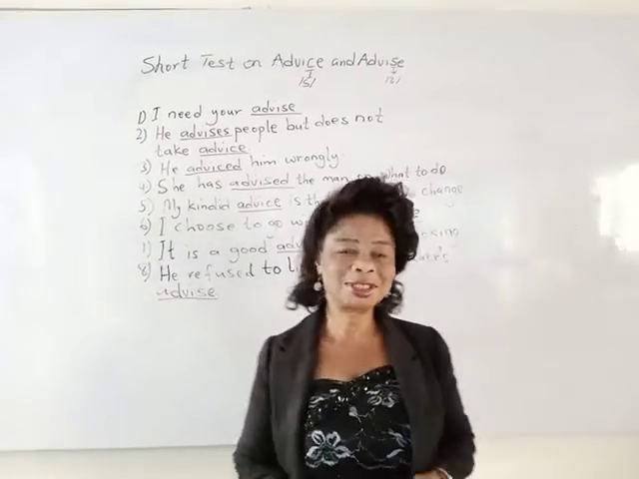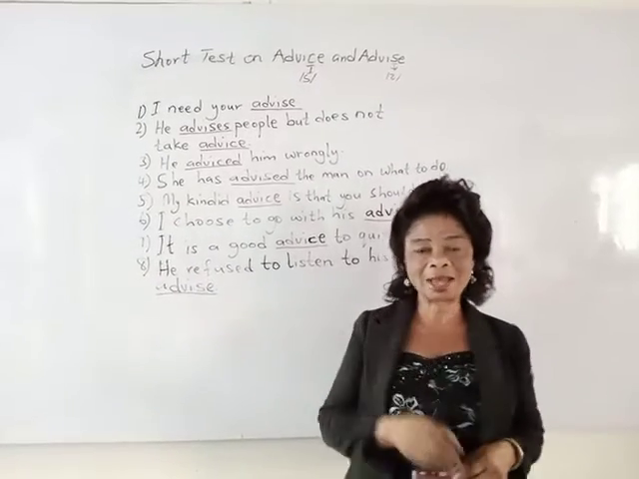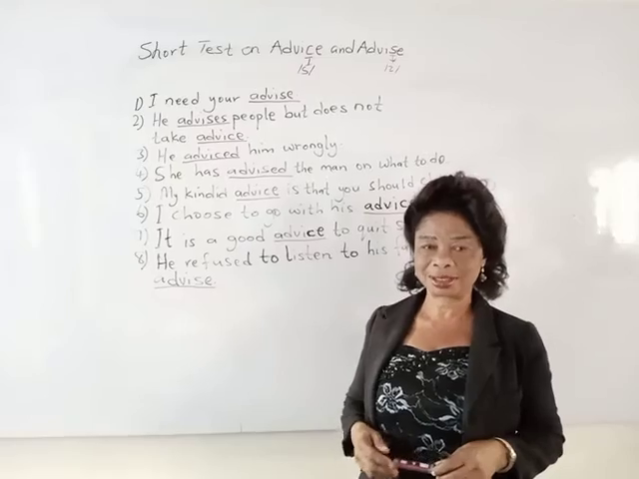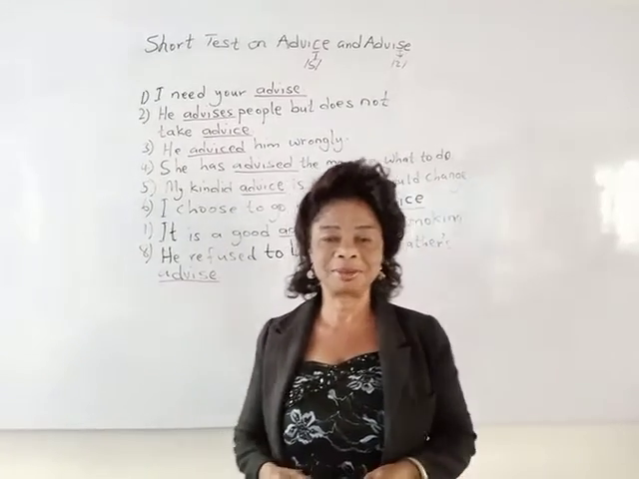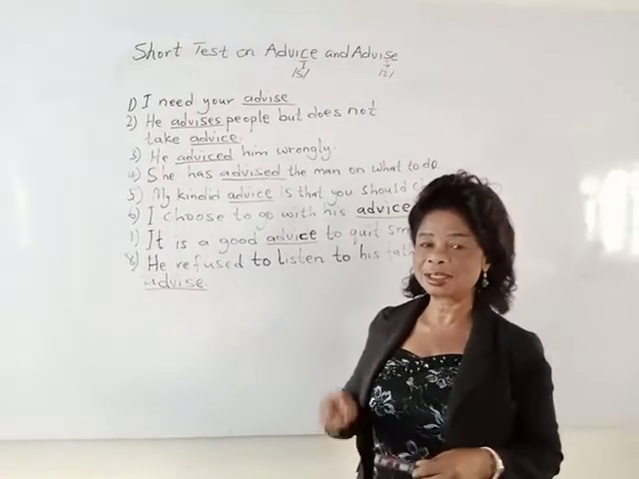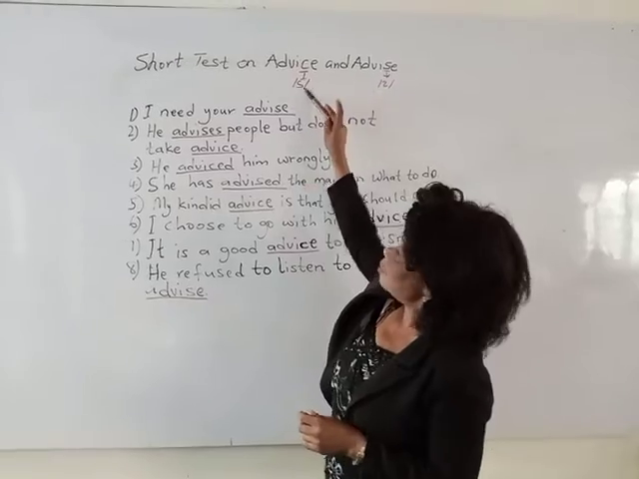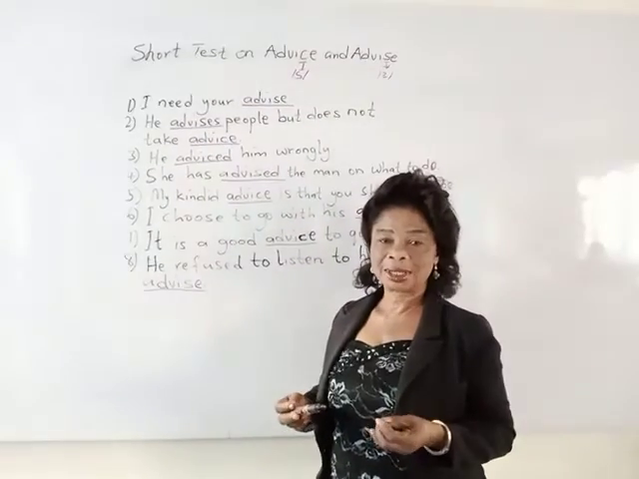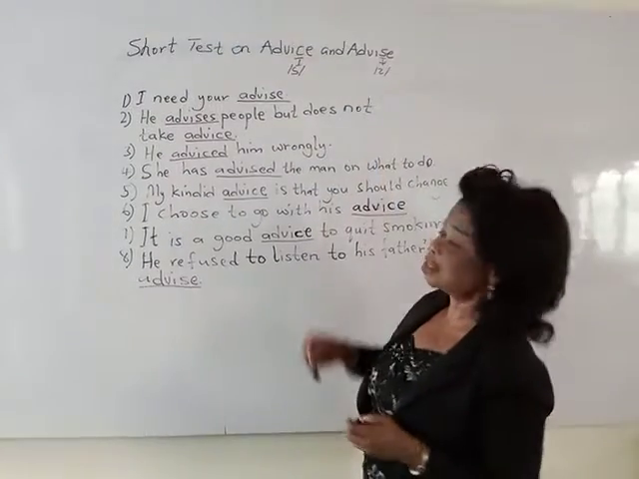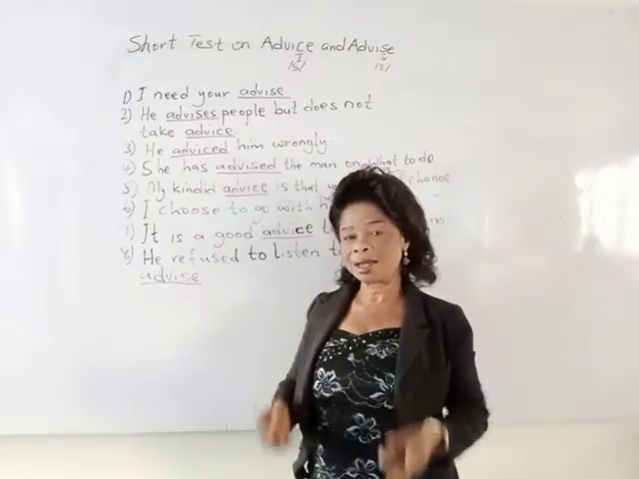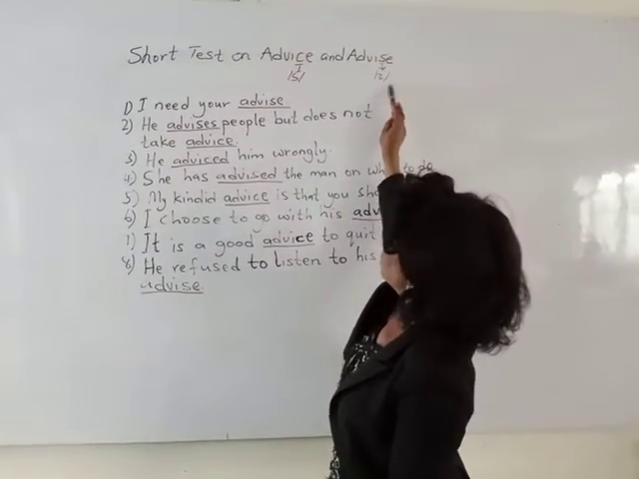Today, we are going to test our knowledge on our last topic on advice and advise. Now, to refresh our memory, I told us that advice is a noun. The sound in advice is S, as in letter S. Then the second one is advise, and advise is a verb. The sound in advise is Z.